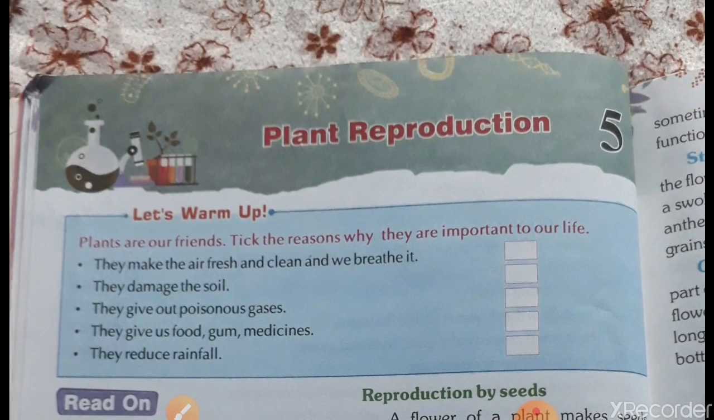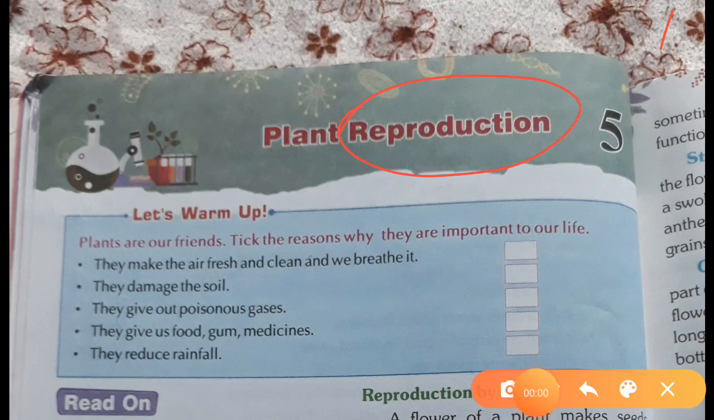Plant reproduction. First of all, what is the meaning of reproduction? Students, reproduction means to produce their own kind. अपनी जैसा ही एक और produce करना, that is called reproduction. Here we will study about plant reproduction. First of all, let's do the warm-up exercise yourself.